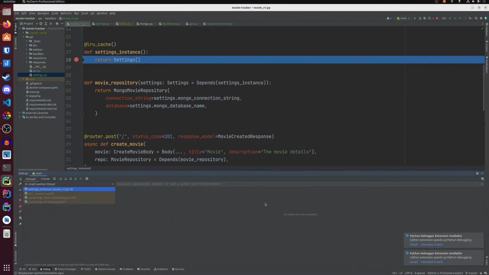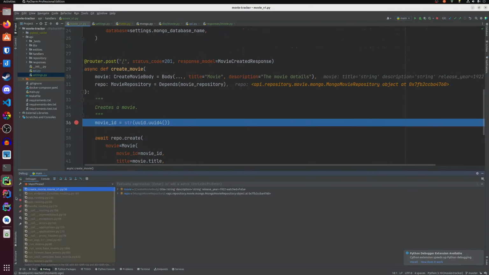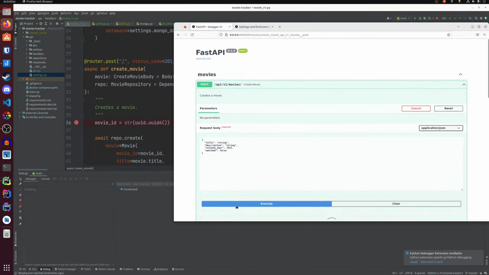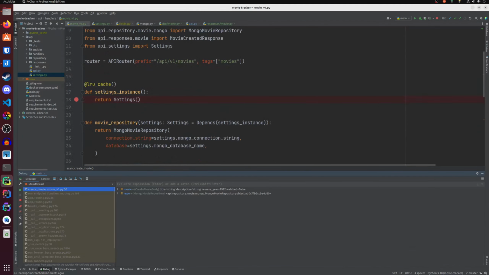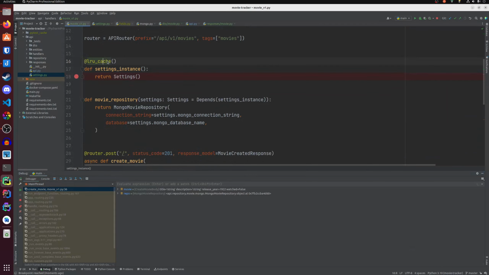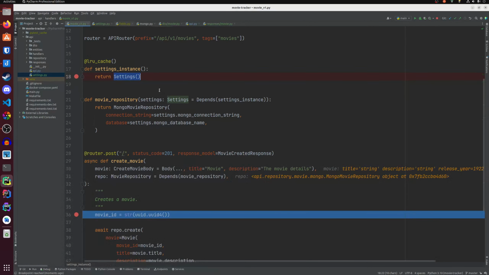If we run it, you see that the breakpoint hits, meaning it hit once. Let's continue. If we run a second time, the breakpoint didn't hit. The least recently used cache decorator cached this settings instance, and instead of calling this function again, it just returned the settings instance.